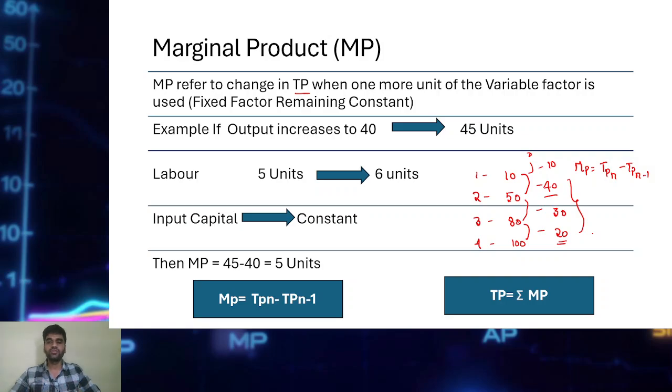What change you are observing by introducing one more variable factor of production on the total product is called as what? Marginal product. So TP can also be a summation of MP. These two formulas are very important. MP means what? TPn minus TPn minus 1, and TP means what? Summation of MP. Clear? Yes.